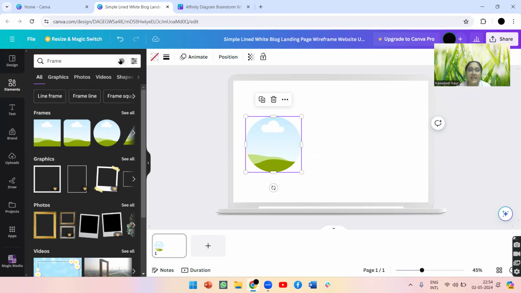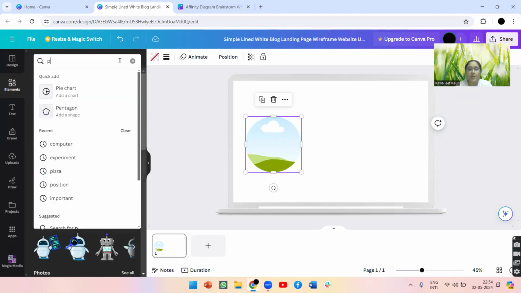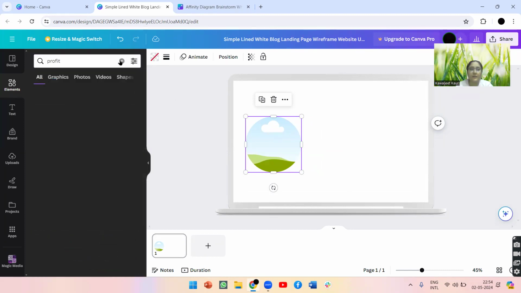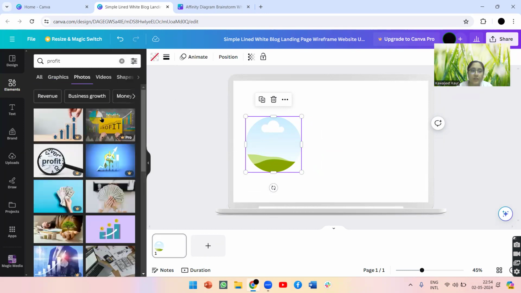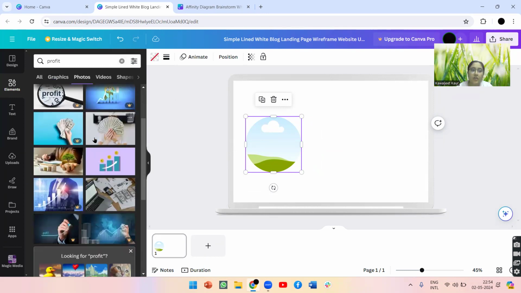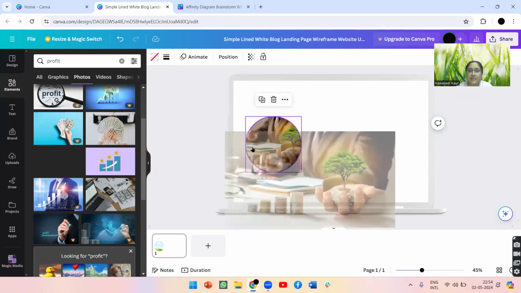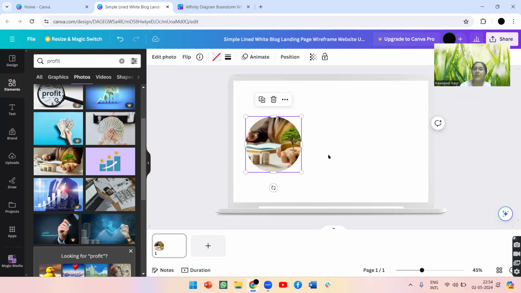So I will be selecting the image according to it. Let me go to the photo section and select the image according to your choice. I will be selecting this image. As soon as I put the image here, it will take the frame of that particular shape, so the image is actually scaled according to the frame.